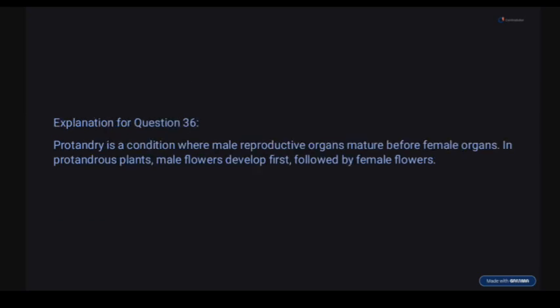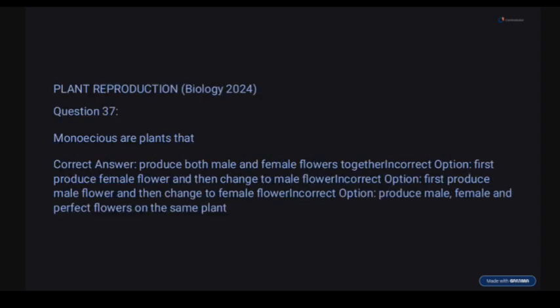37. Monoecious plants. Monoecious are plants that produce both male and female flowers together. They have both male and female reproductive structures on the same plant.